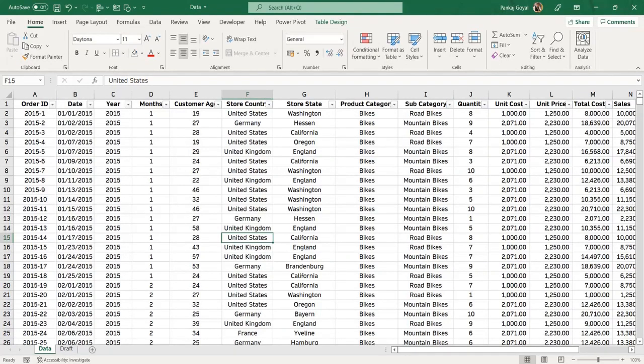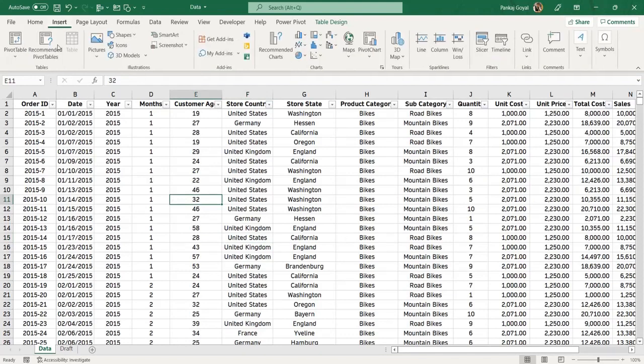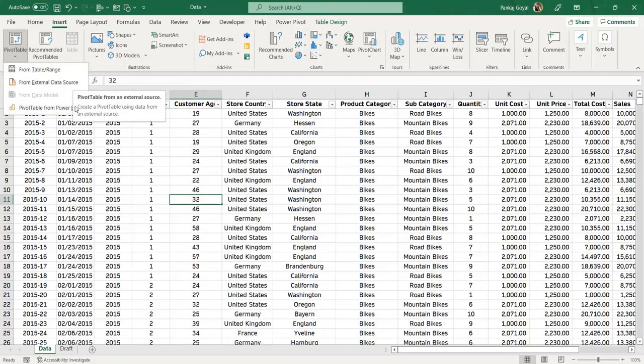It's time to get into the pivot table. So pivot table बनाने के लिए हमें क्या करना है? We'll go to insert and here we can see an option pivot table. Now here we can see multiple options: from table or range, from some external data source, or from Power BI. In this case, we have created a table, so we'll click on the first option.